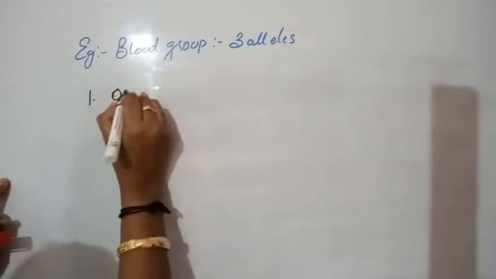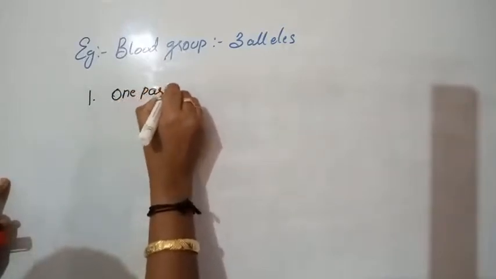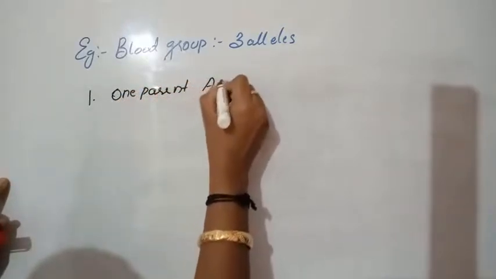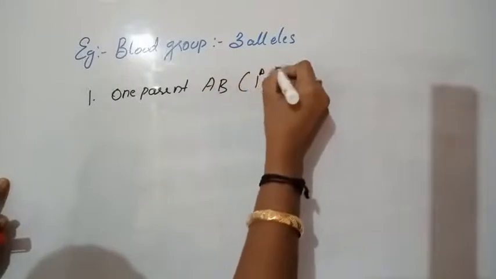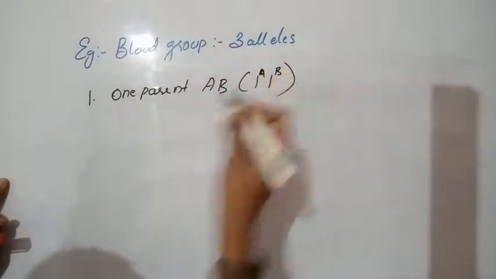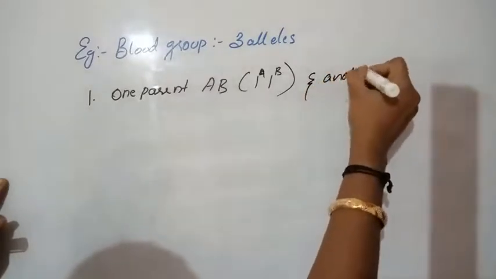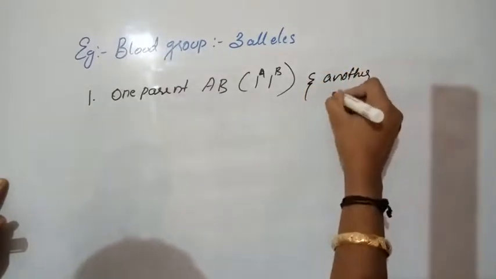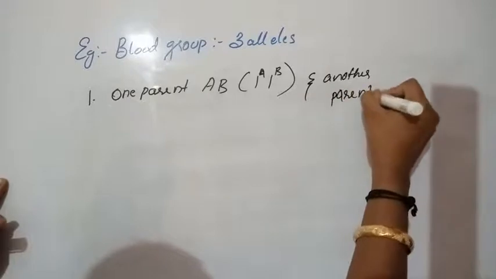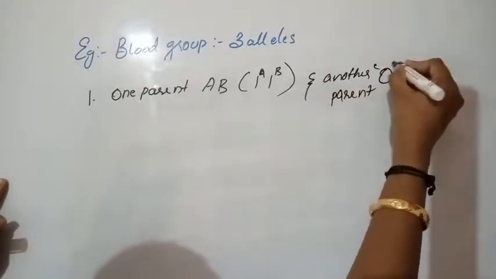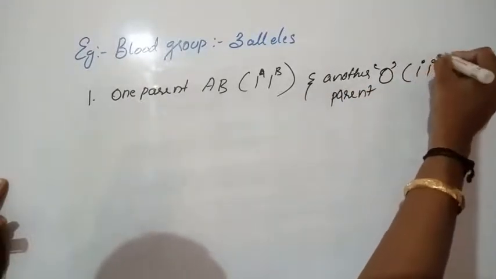One parent has AB blood group, which means IA, IB. Another parent has O blood group, which means IO.